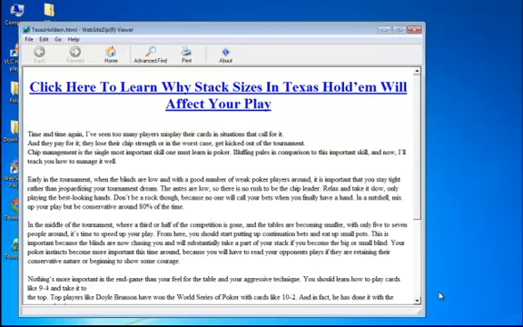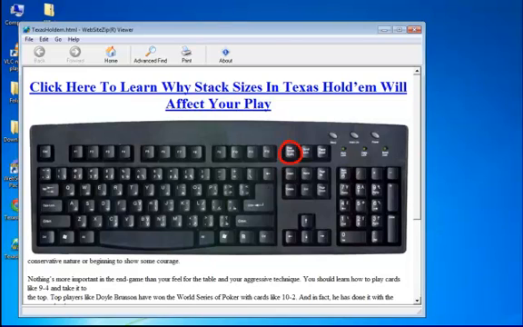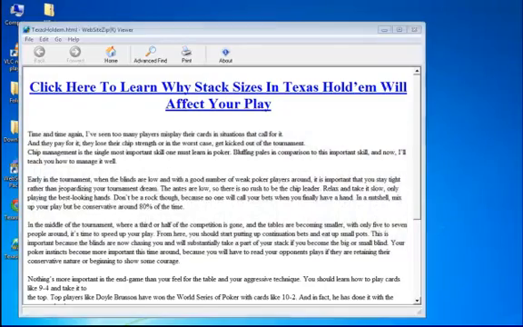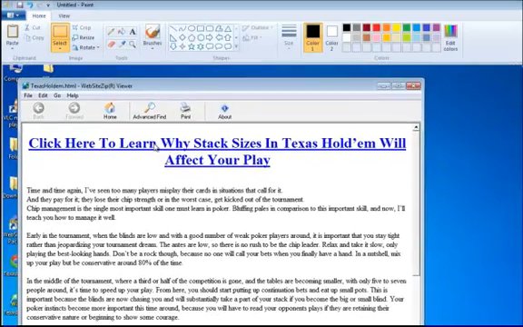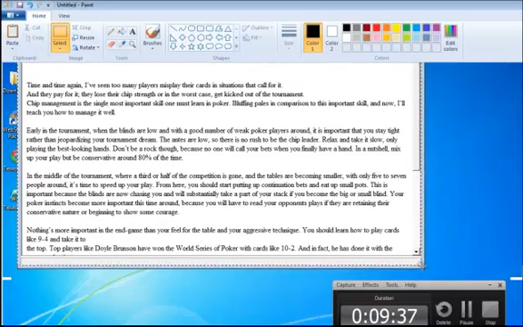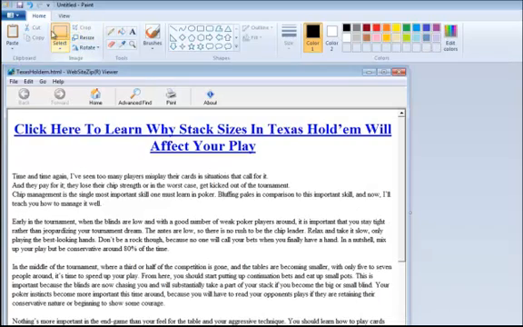Now, press the Print Screen button on your keyboard. Let's open Paint and click Paste. I'm going to select the software window and click Crop. And there it is. I'll go ahead and save it as a JPG file.